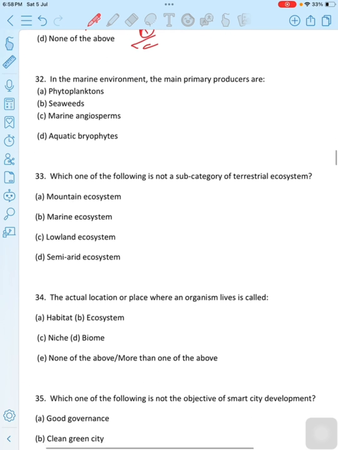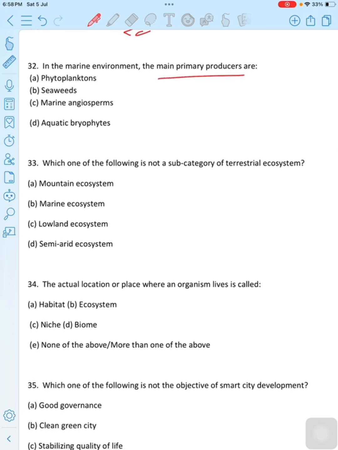Move to the next question. In the marine environment, the main primary producers are dash. First option is phytoplankton, second option is seaweeds, third option is marine angiosperms, last option is aquatic bryophytes. Then the correct option is option A, phytoplankton.